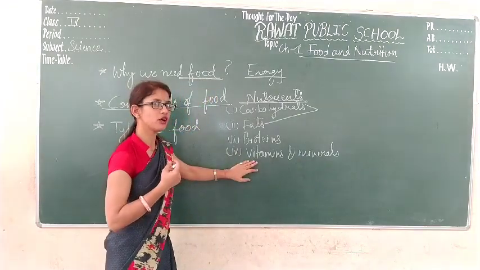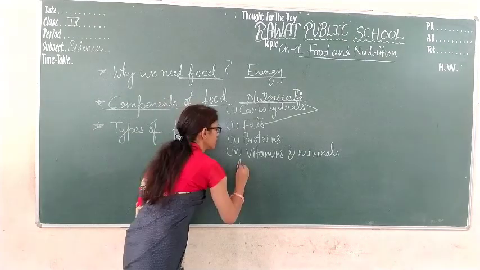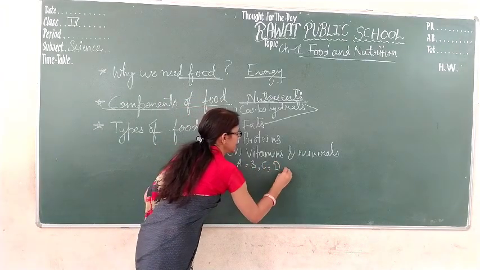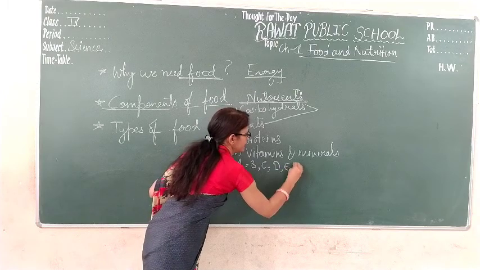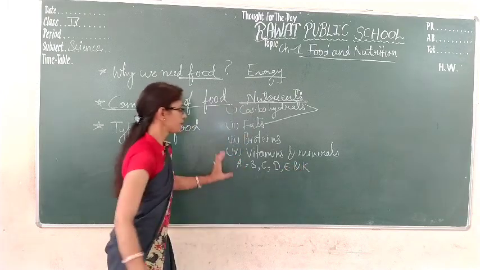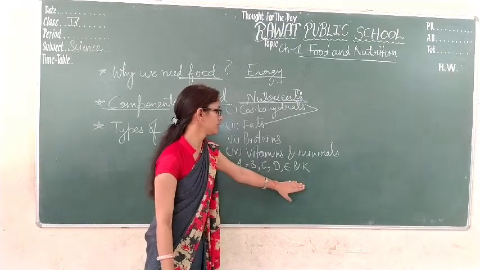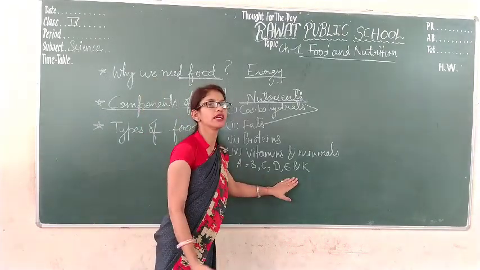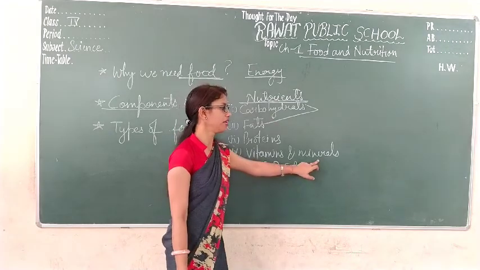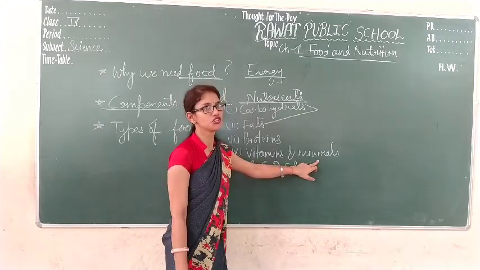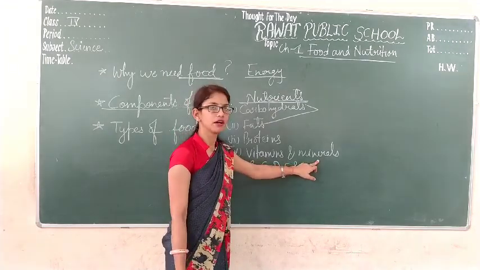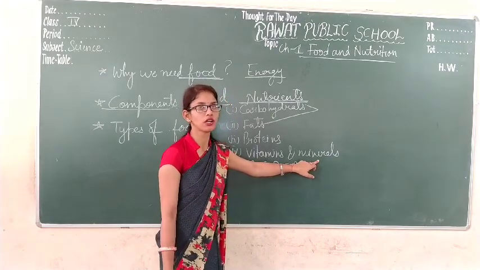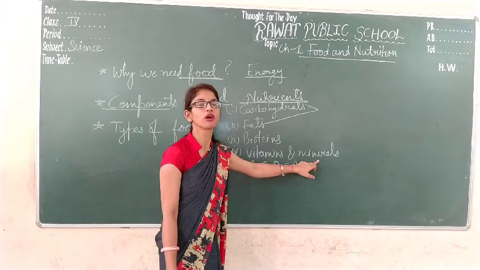Vitamins are of different types: Vitamin A, B, C, D, E and K. They help in protecting our body against diseases. And minerals like iron and calcium help in making bones and teeth strong as well as in formation of blood.